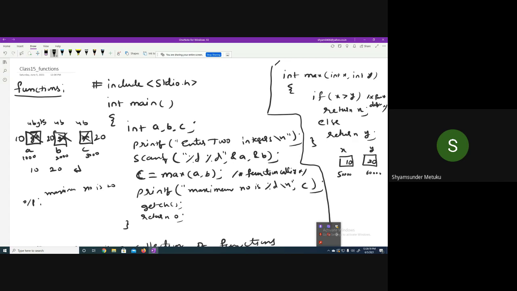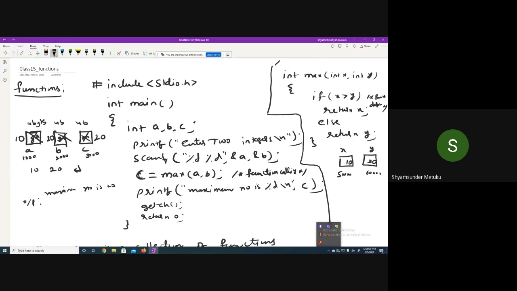Yeah, it is available in our software, so it is not an issue. Main is an entry point, so it is also not a problem. Int a, b, c: int is a data type, and 4 bytes of memory will be allocated for each of the 3 different variables being declared. Printf is predefined, not an issue. Scanf is also not an issue.